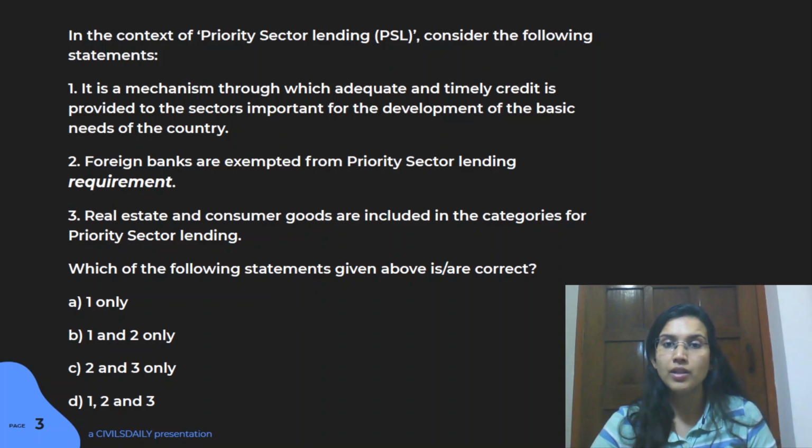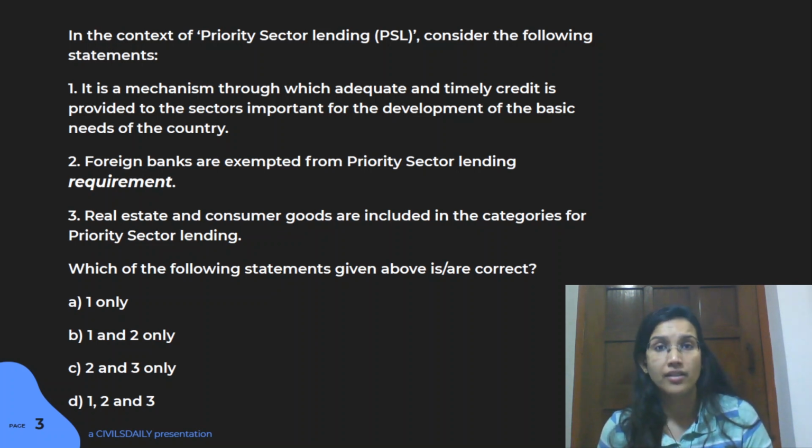Now the third statement here is that real estate and consumer goods are included in the category of priority sector lending. So this is important. If you're studying priority sector lending, you should know which sectors are there in this particular segment. And in fact, recently RBI has been taking some steps to include more and more areas. So we've got some new elements like renewable energy and social infrastructure.